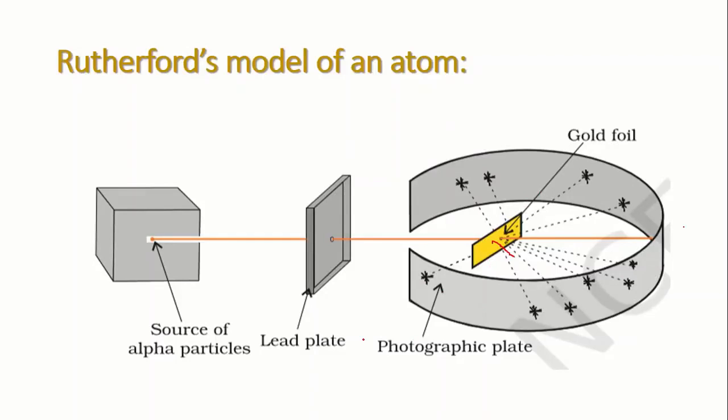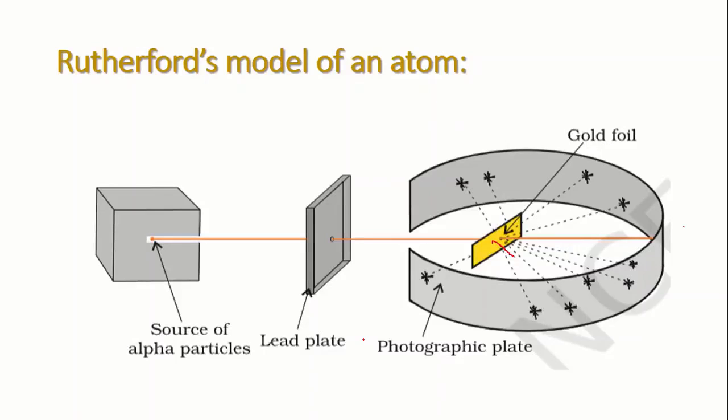Okay, so he selected a thin gold foil because he wanted a thin layer, and that gold foil was about 1000 atoms thick. A question arises: why did he choose gold foil? Because gold is the most malleable material.